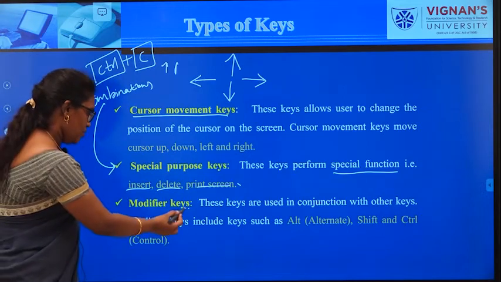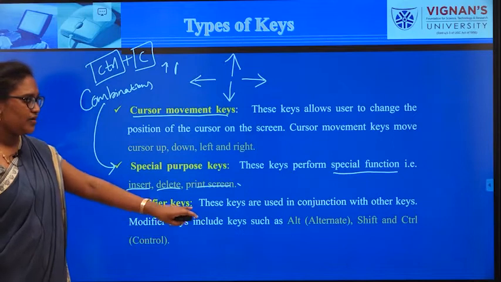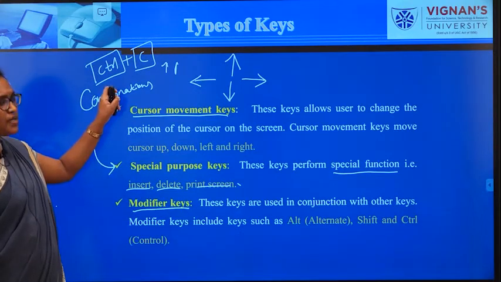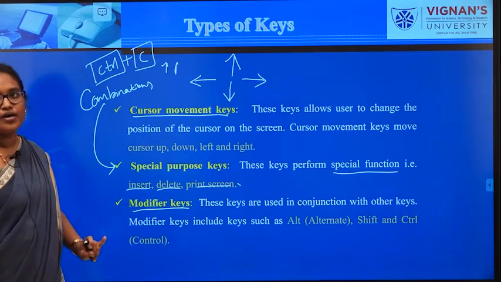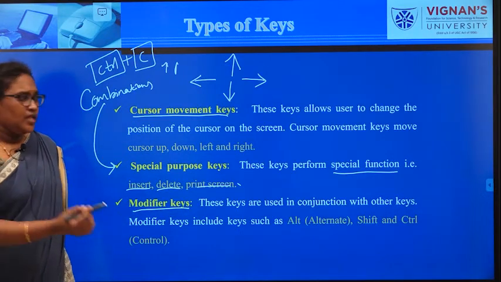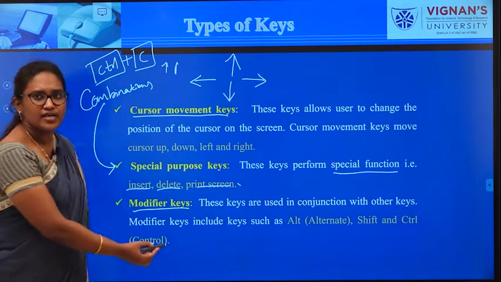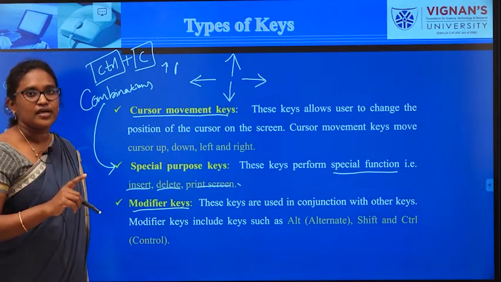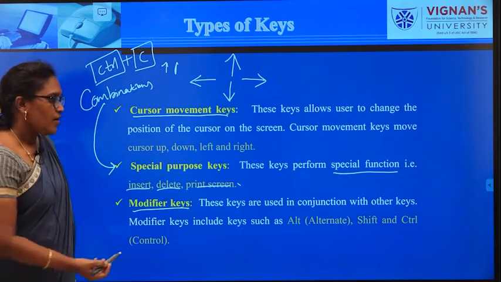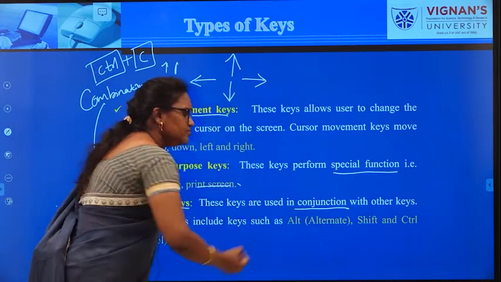Next one is modifier keys. What is the meaning of modifier keys? The combinations which we discussed will be called modifier keys. These modifier keys never work with pressing only one key. They will always work by taking a conjunction.